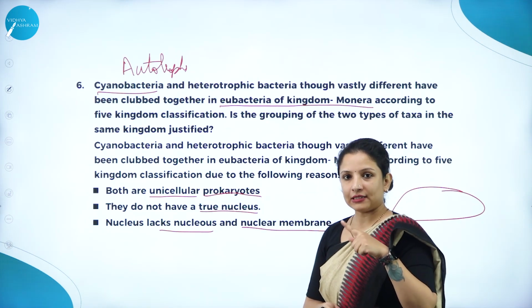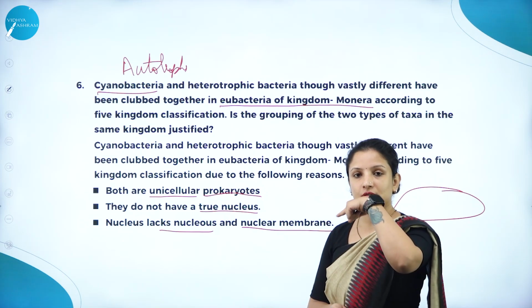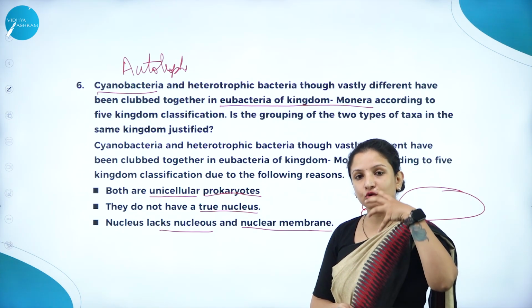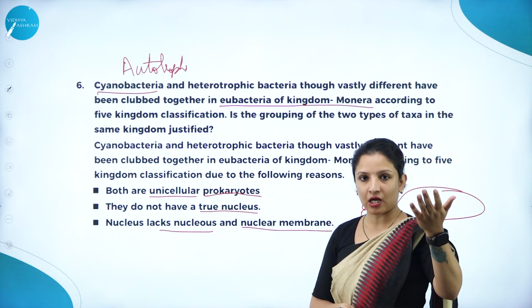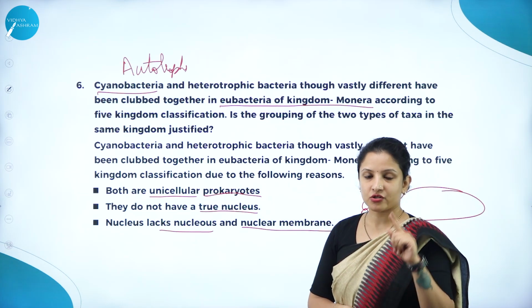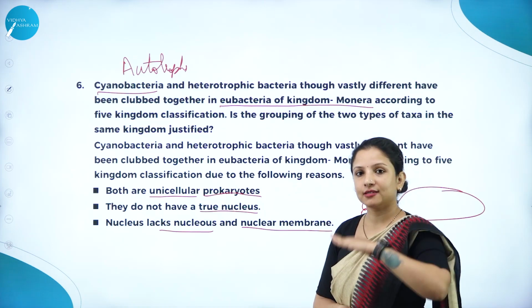But you could ask me, then they could have put it as Eubacteria only, no? Why did they make one more, Archaebacteria? Because those are the bacteria which live in extreme conditions. But these bacteria are not capable of living in extreme conditions. So that was also one difference to make a separate group, that is Archaebacteria and Eubacteria.